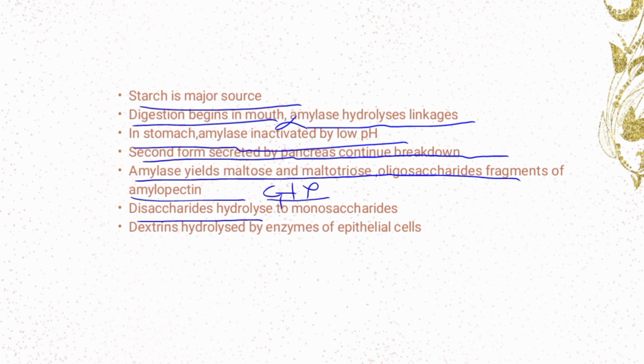Disaccharides must be hydrolyzed to monosaccharides before entering cells. Intestinal disaccharides and dextrins are hydrolyzed by enzymes attached to the outer surface of intestinal epithelial cells. The monosaccharides so formed are actively transported into the epithelial cells, then pass into the blood to be carried to various tissues where they are phosphorylated and funneled into the glycolytic sequence.